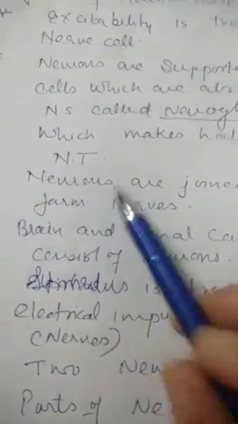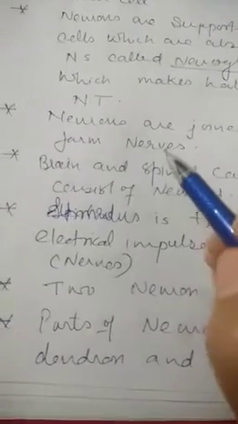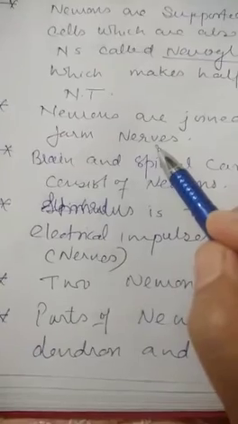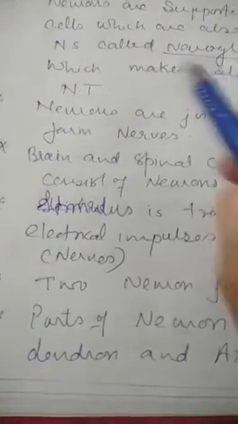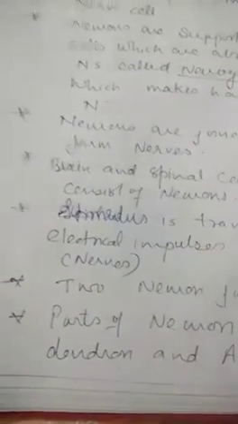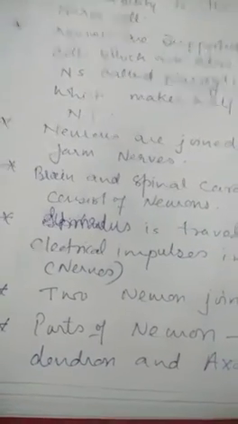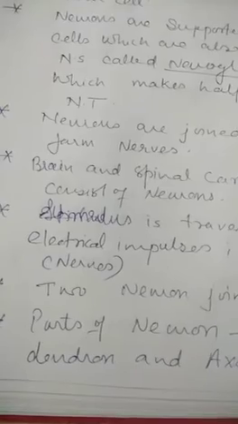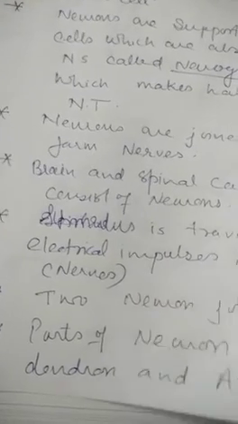Neurons get joined end to end by the synapses, which you have already done in the 10th class, and when they join together, they form the nerves, because nerves are long thread-like structures. A single neuron cannot make a nerve, so nerves are formed by the joining of various neurons with each other. Brain and spinal cord are parts of the nervous system, and stimuli are carried by the nerves in the form of electrical impulses.